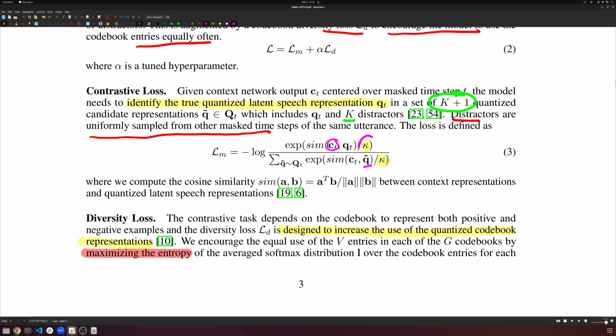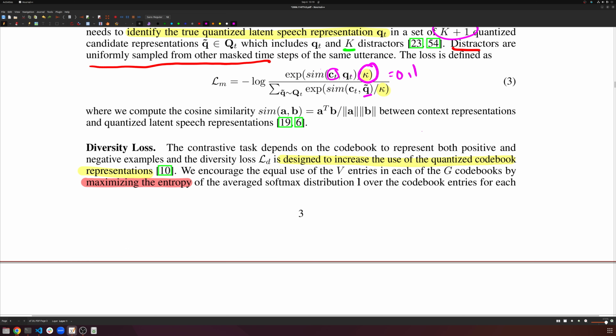And we also add this additional thing here, kappa. Kappa is just set to 0.1 in this paper. It's just a temperature parameter to help sharpen the distribution a little bit. So that's it. We're just doing simple cosine similarity between context representations and quantized latent speech representations, where we have k distractors and one true answer. And you'll see how we implement that. This part is not too bad.